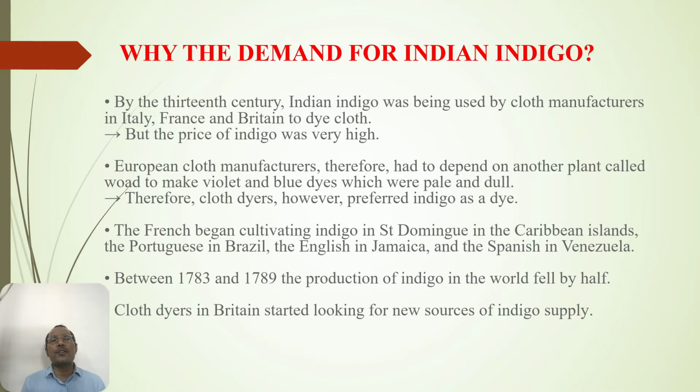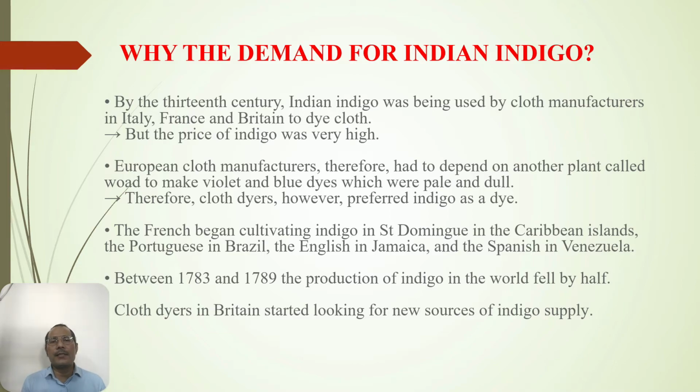European cloth manufacturers, therefore, had to depend on another plant called woad to make violet. Cloth dyers, however, preferred indigo as a dye. The French began cultivating indigo in San Domingo, in the Caribbean island, the Portuguese in Brazil, the English in Jamaica, and the Spanish in Venezuela. Between 1783 and 1789, the production of indigo in the world fell by half.